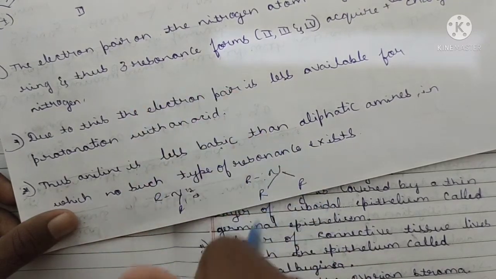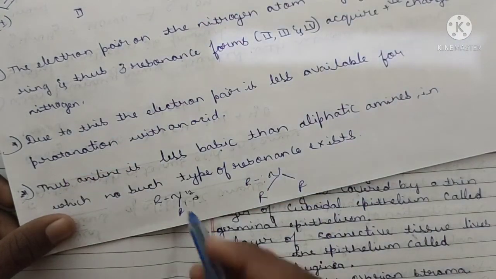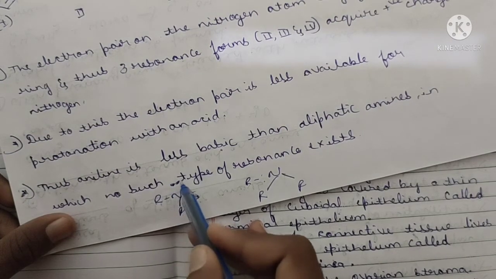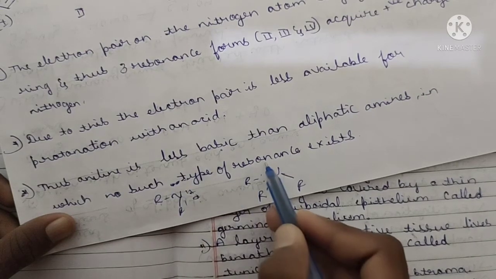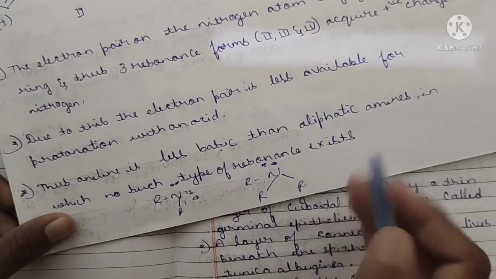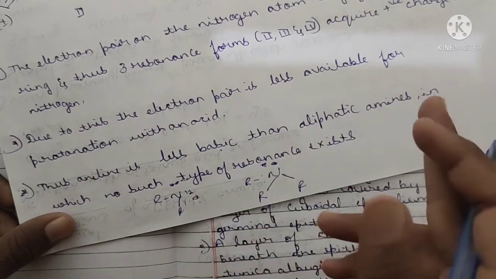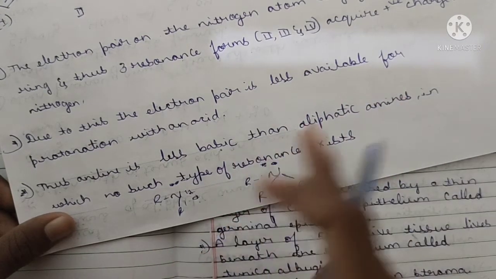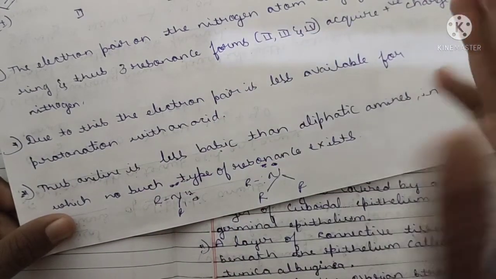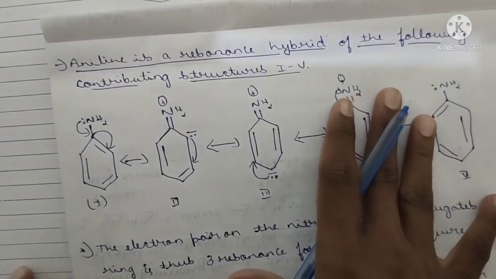These aliphatic amines show greater basic character than which one? Aromatic. Why? Because the lone pair of electrons is not delocalized, the basicity increases here. Here also the basicity increases, meaning the electron density increases. But in aromatic amines, what happens? There will be no increase in density, because the lone pairs transfer from structure to structure. If the lone pairs are transferred, the density is also transferred. If the density is transferred, the basic character decreases. This is the simple concept, my dear brothers and sisters.